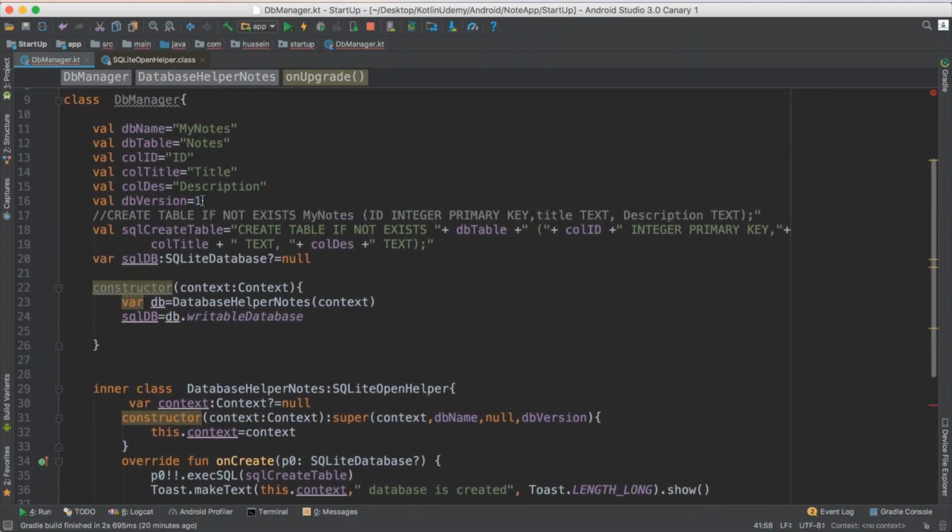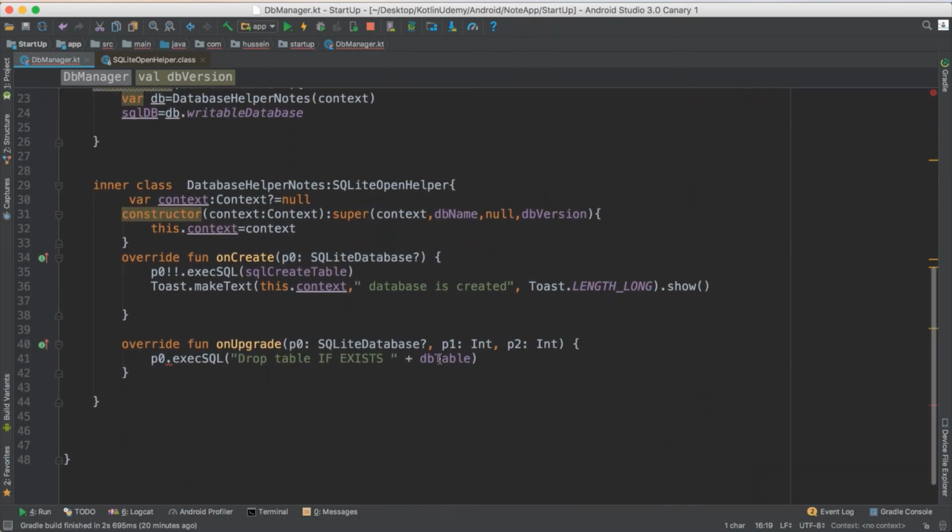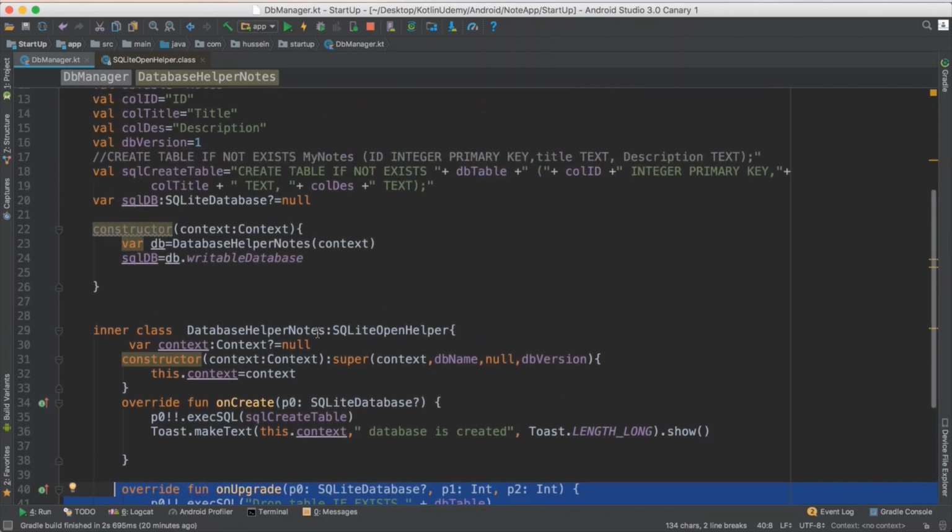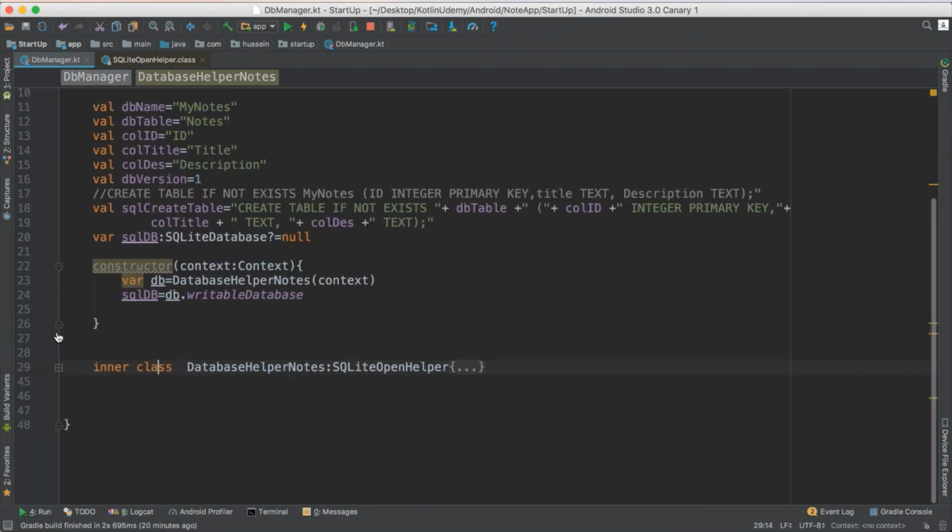When you do a new version release, you just change this version. He will already update it. He will upgrade it. You just drop this one, and he will create a new one for him. This is just for upgrade. You never use it. But when you go to the store and the people download it, yes. So drop table if exists, because I don't want to delete something that does not exist. So if exists, that's good. So now this inner class, I think it is good.